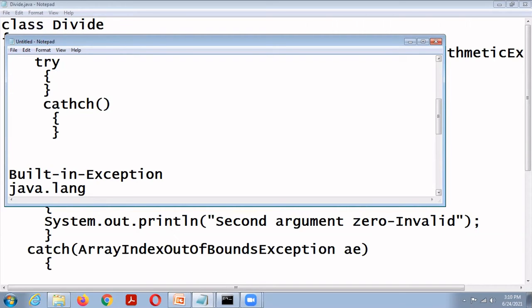We have already seen three exceptions: arithmetic exception, array index out of bounds exception, then number format exception.